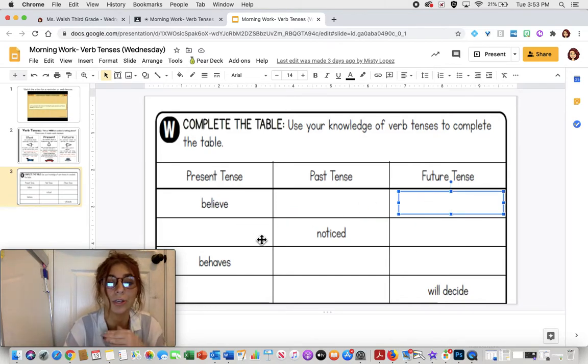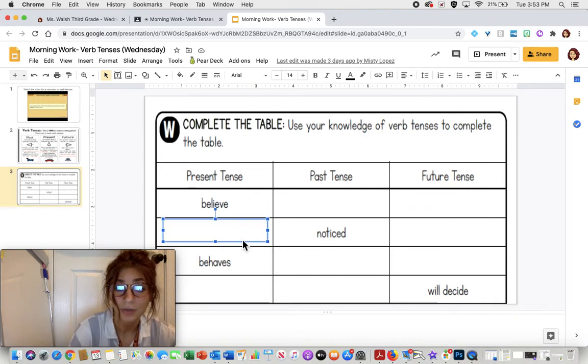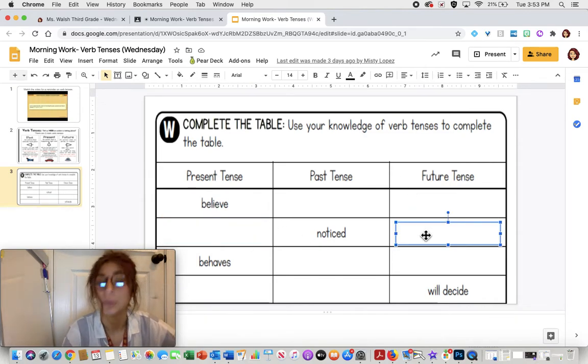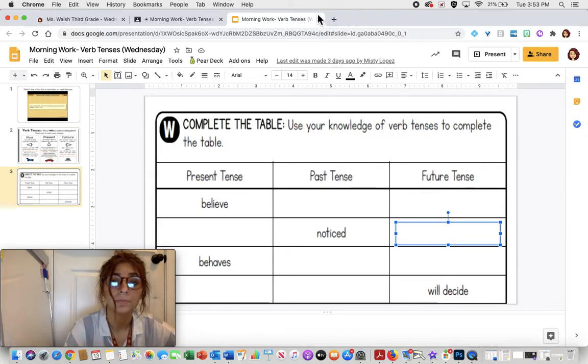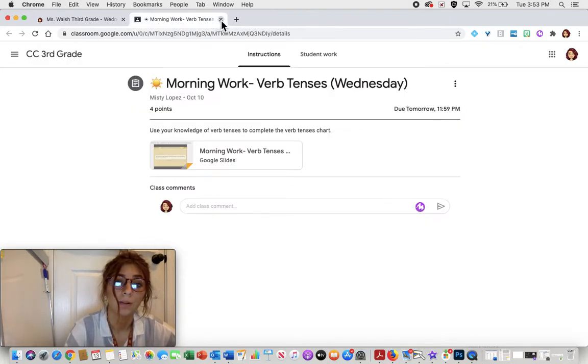Then if you go down, you're going to see we have noticed. Well, I noticed they gave you the past tense, so now you need to give me the present tense of noticed and the future tense of noticed. And then same for behaves, and then will decide. So keep that in mind while you're doing that job.